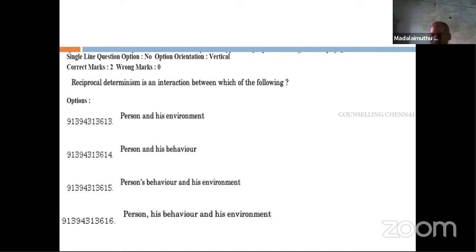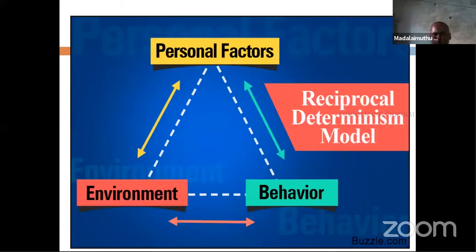Now here, please don't guess. This is what I mean. I've been telling you we need to be thorough with the basic concepts, facts, all those things. So now everybody knows what the answer is, who gave it. Being a student of psychology, we must know who gave this theory and what the concept behind it is. It is available in any general psychology book. For this, you need not study theories of personality by different authors. Even if you are referring to a basic book, you know this.